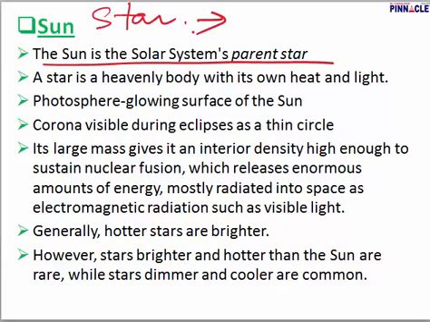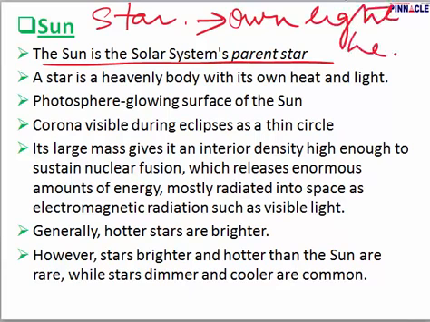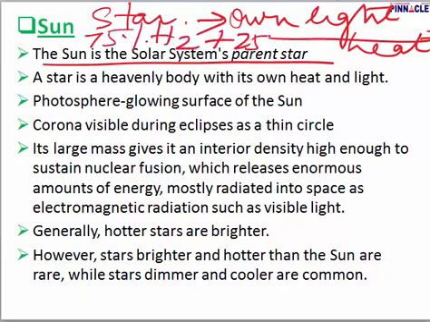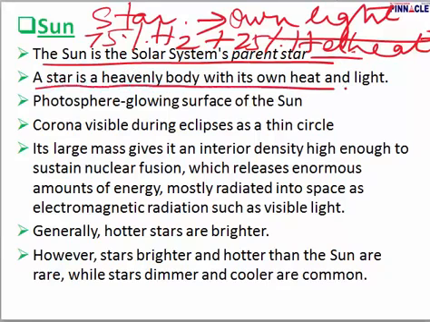A star is any heavenly body which is going to have its own light and its own heat. That is known as a star. So a star is a heavenly body that will have its own light and heat, and the sun has 75% hydrogen and 25% helium. Please remember, these are the 2 dominant gases on the sun, and it's a star. A star means a heavenly body with its own light and heat.